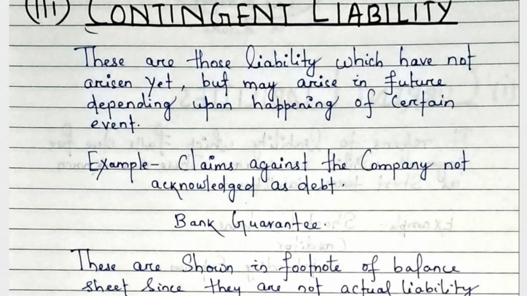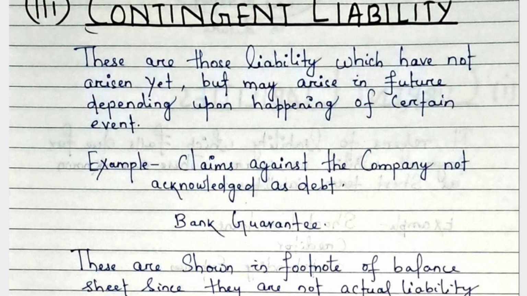Now let us understand this with an example. Suppose the company has sold some defective items to a firm and the firm has made the payment to the company. Now on seeing the defective items, the firm files a case against the company in the court. Now the company may win the case or may not win the case in future.